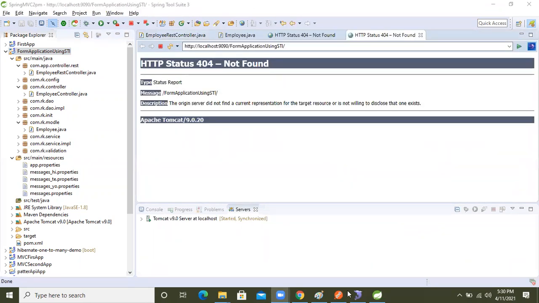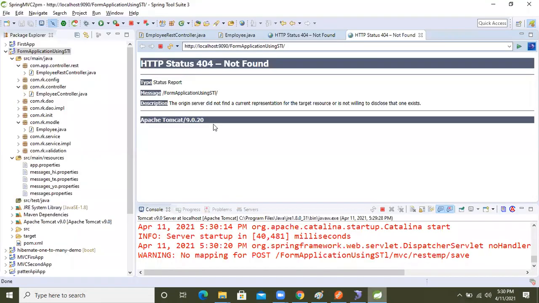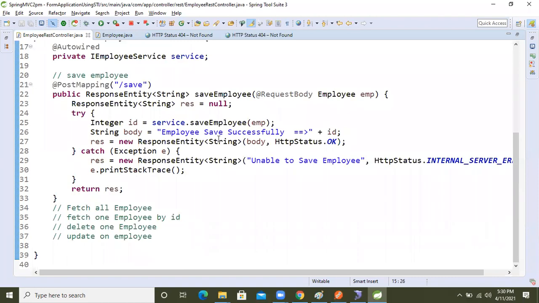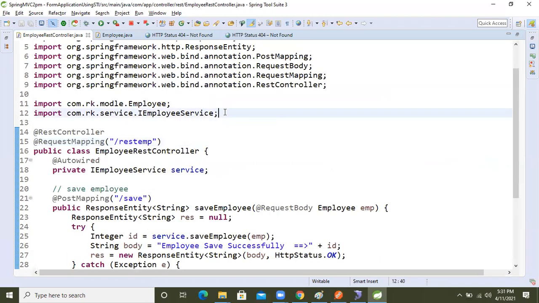Let's make the request again, guys. Why are we getting this error? It is saying there is a client side mistake, 404, right? 404 means not found. The method is saying MVC rest emp save POST, right? We are using the save here, request mapping, rest controller. Fine.